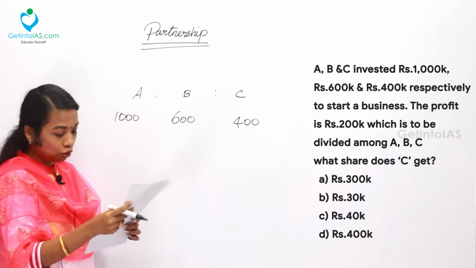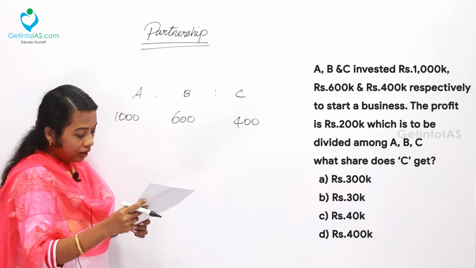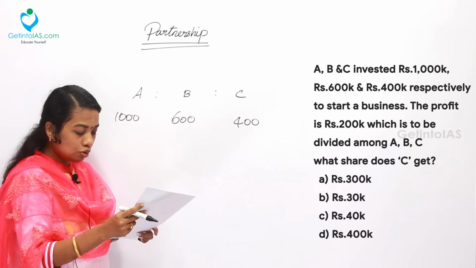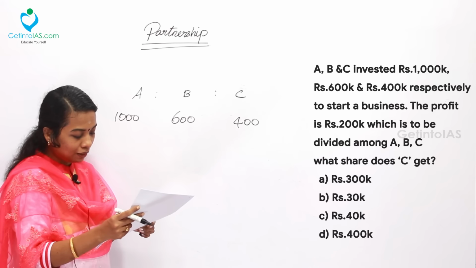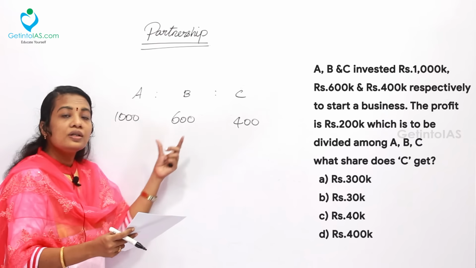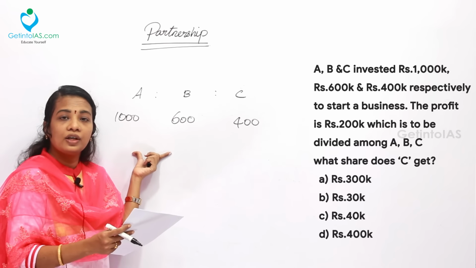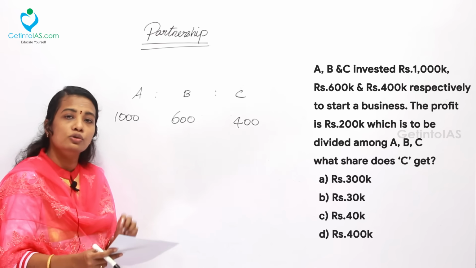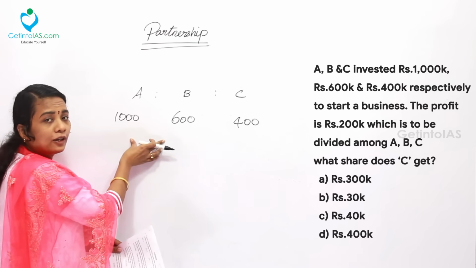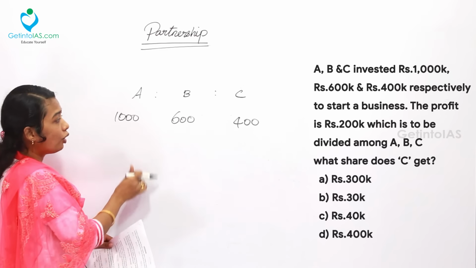So K automatically got cancelled. The next thing is the profit, which is 200k, which is to be divided among A, B and C. Here the time factor is not presented in the question, so you can simply ignore it. Simply take the investment ratio, that will be equal to the profit ratio.